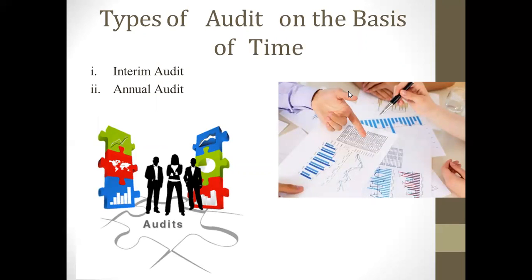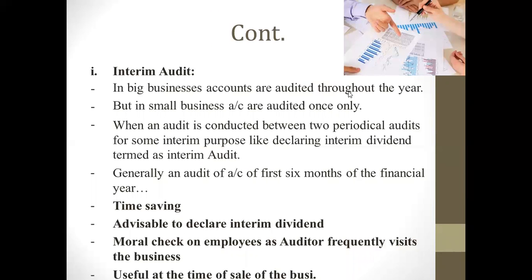On the basis of time, the audit is divided into 2 parts: the interim audit, which is also known as the internal audit, and the annual audit. In an interim audit in big businesses, accounts are audited throughout the year. It is a continuous process. But for a small business firm, because of the cost factor, it is audited only once.